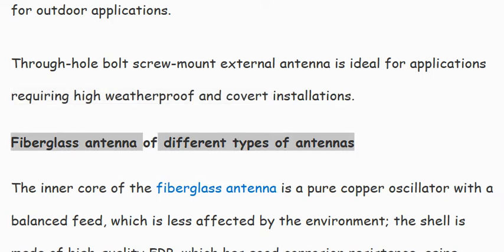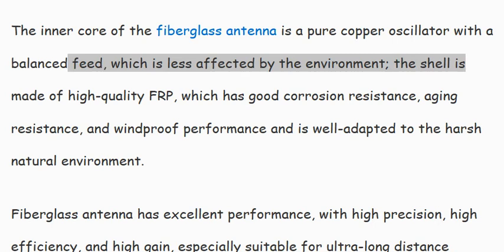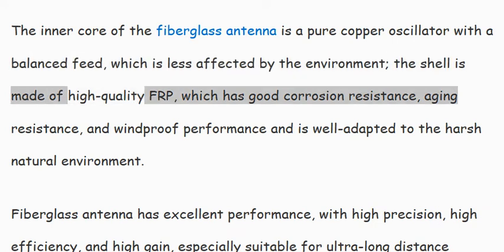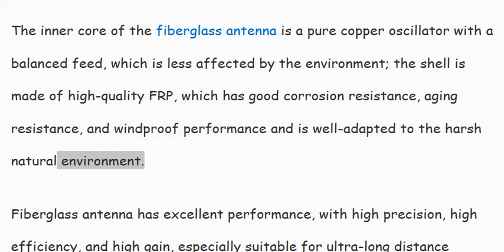Fiberglass antenna, of the different types of antennas. The inner core of the fiberglass antenna is a pure copper oscillator with a balanced feed, which is less affected by the environment. The shell is made of high-quality FRP, which has good corrosion resistance, aging resistance, and windproof performance, and is well adapted to the harsh natural environment.